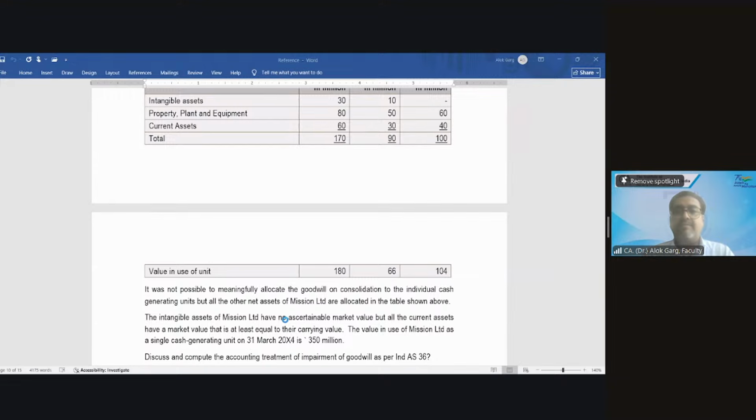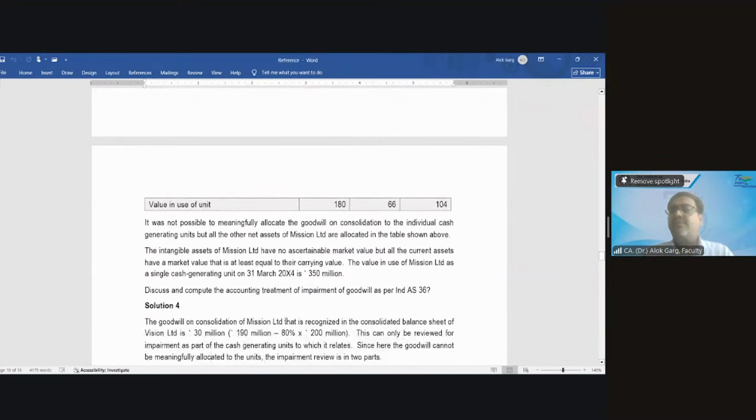Now the unit number C. In case of unit C, what is the carrying value? 100. What is the value in use and recoverable value? 104. Is there any impairment? No, there is no impairment, right? So friends, we understood that for unit A and unit C, no impairment. Unit B, there is an impairment, right?